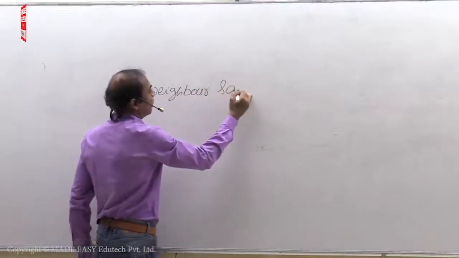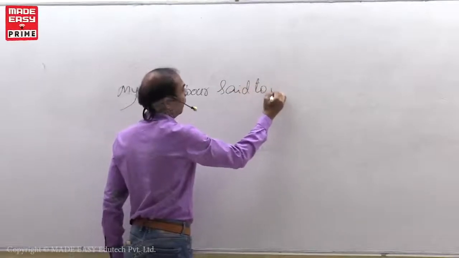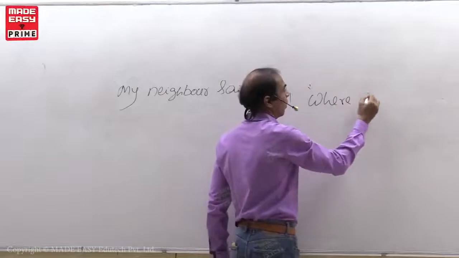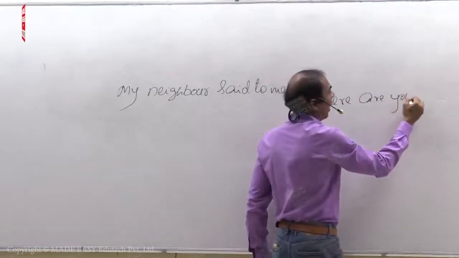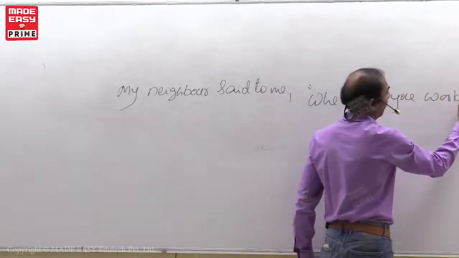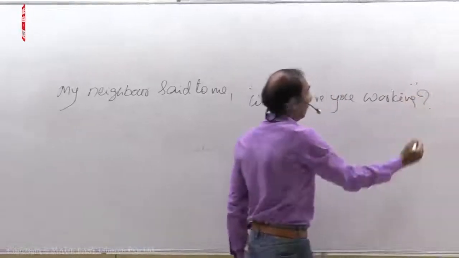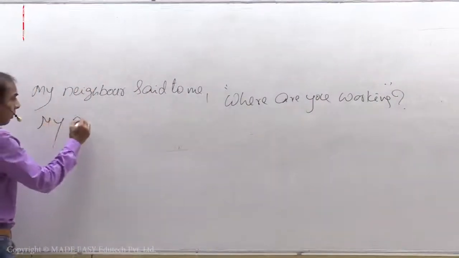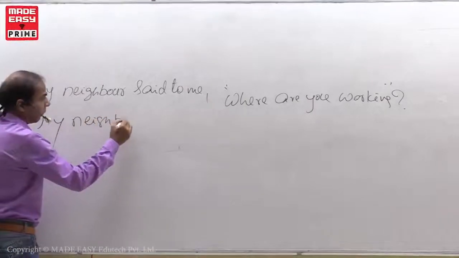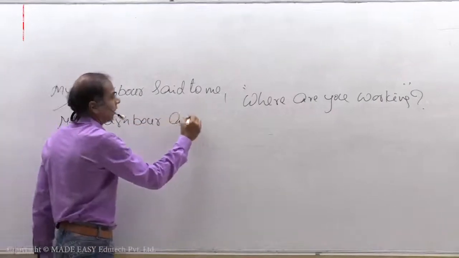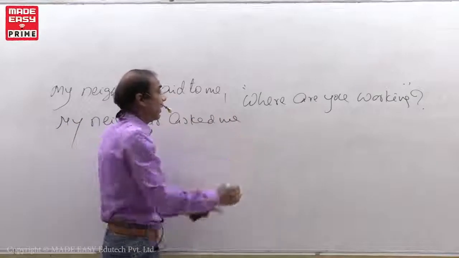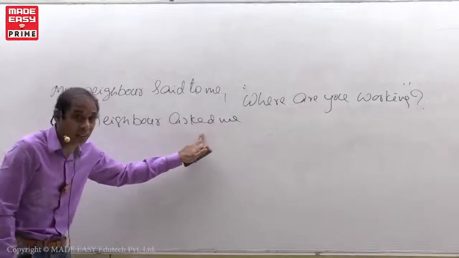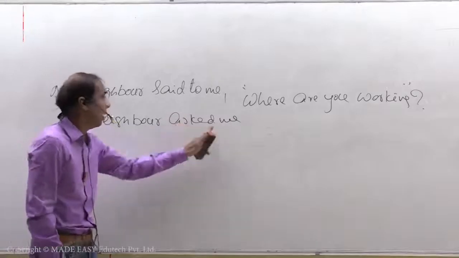My neighbor said to me, where are you working? See, my neighbor asked me. Why "asked"? When the direct speech begins with a question word, "said to" changes to "asked". I told you. My neighbor asked me.